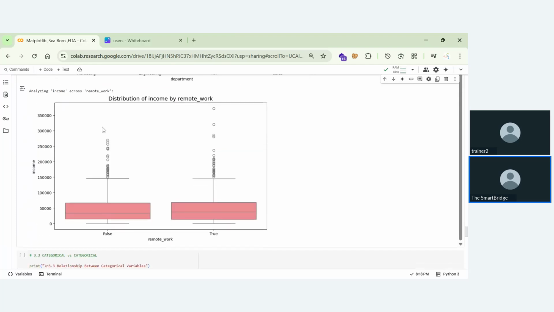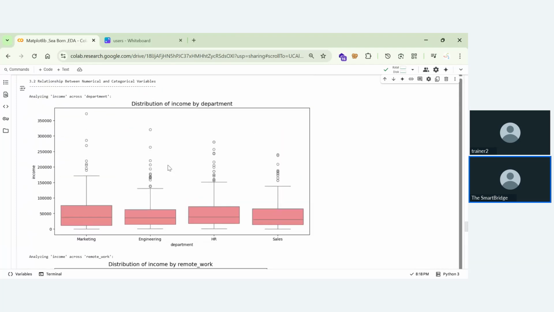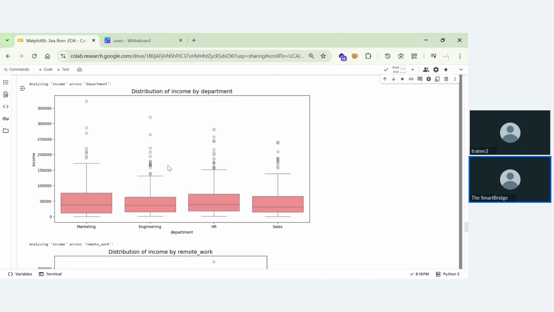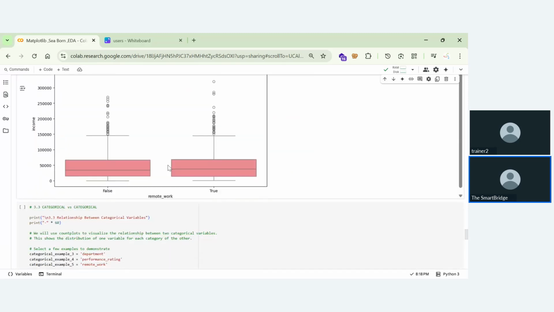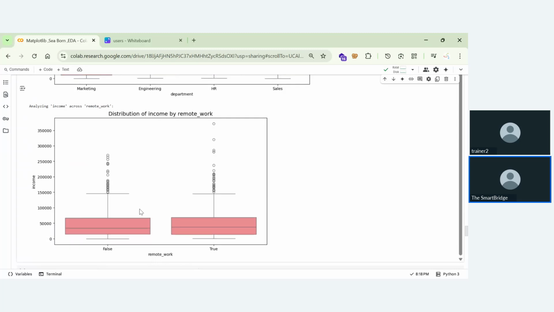If you're analyzing the income, here you're analyzing income across department. Here you're analyzing income across remote work. If you're having no remote work, then you're having income less than 30,000. But if you're having remote work, then you're having an income more than 35,000. But you're having only 1% of such income.